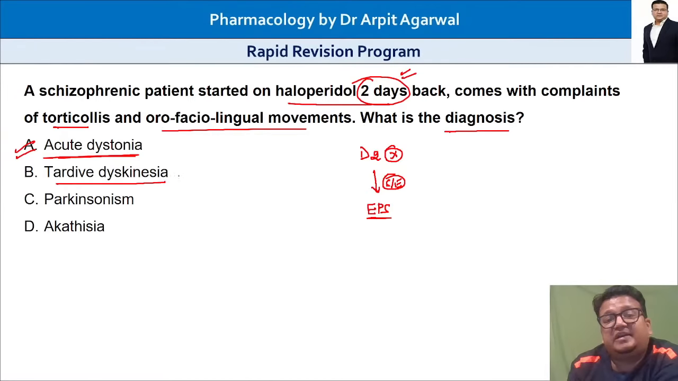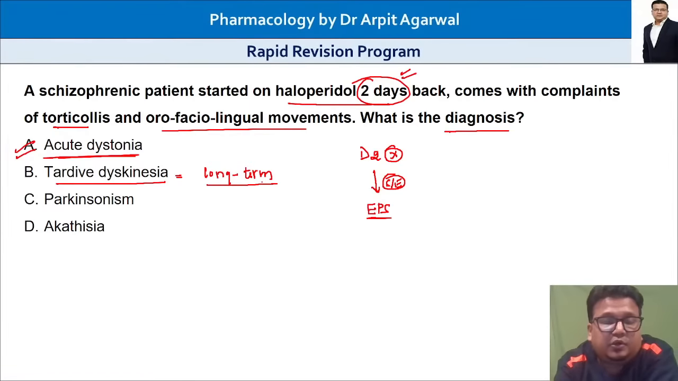Tardive dyskinesia is abnormal movement, a long-term side effect. Long-term therapy has to be there, at least more than 6 months, for tardive dyskinesia. But this is a case of 2 days. Short term, very quick. Acute dystonia is the earliest extrapyramidal side effect. That is the answer. Yes, everybody, very good.